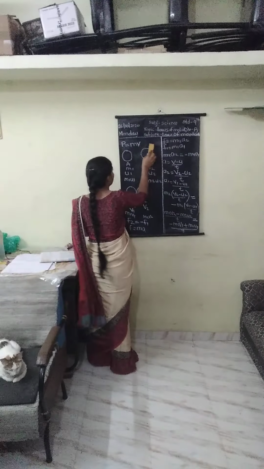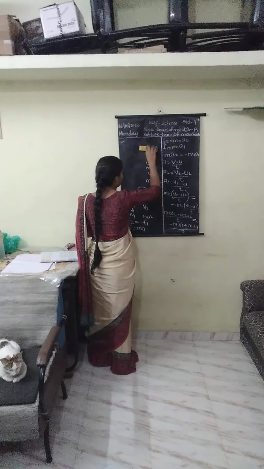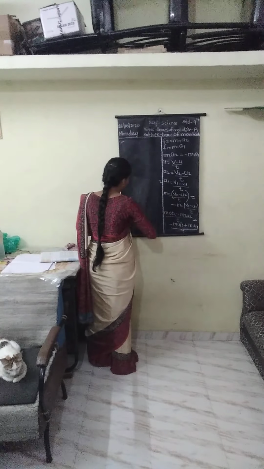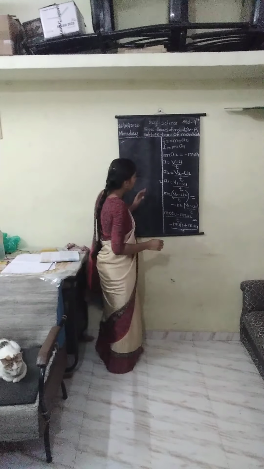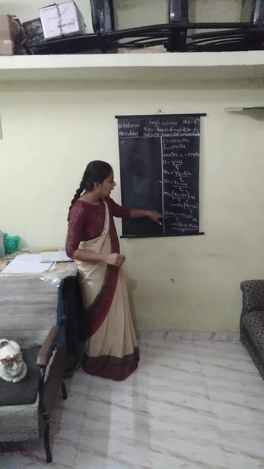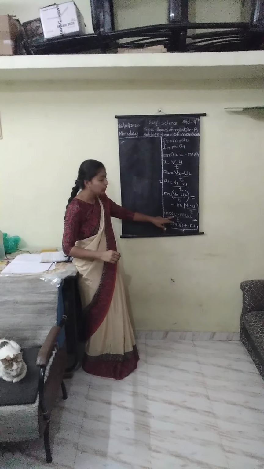Now after that, m2 v2 minus m2 u2 divided by t.